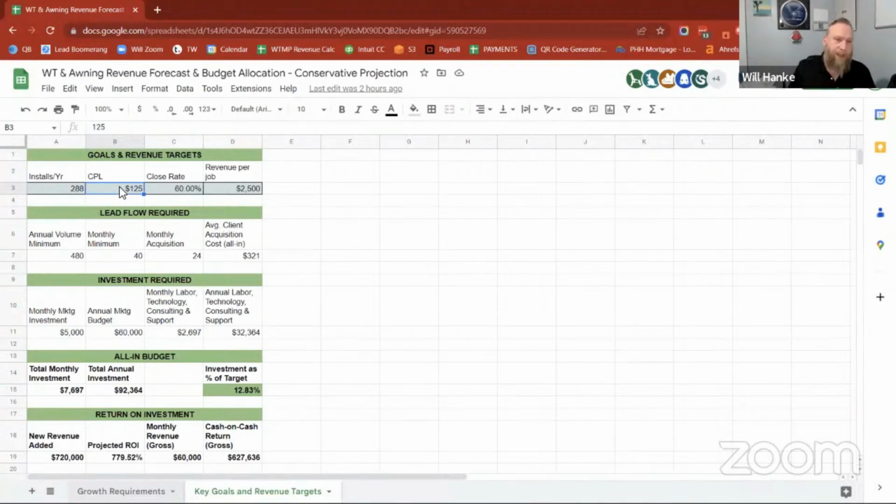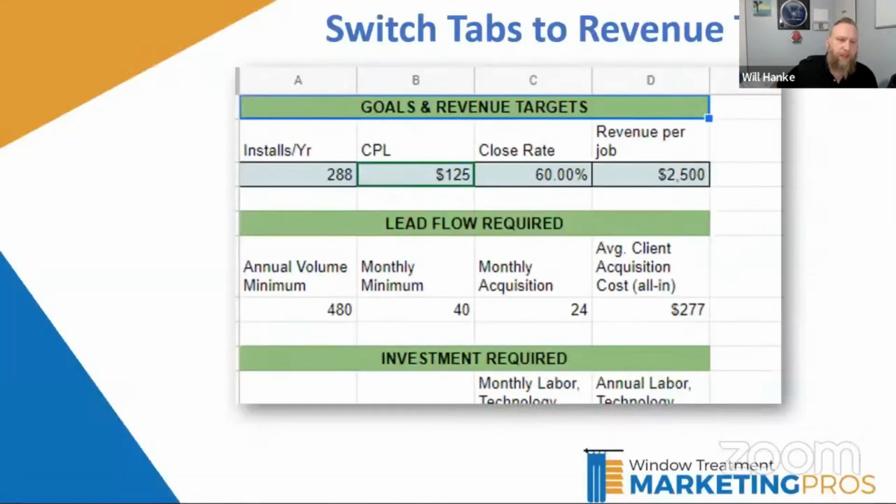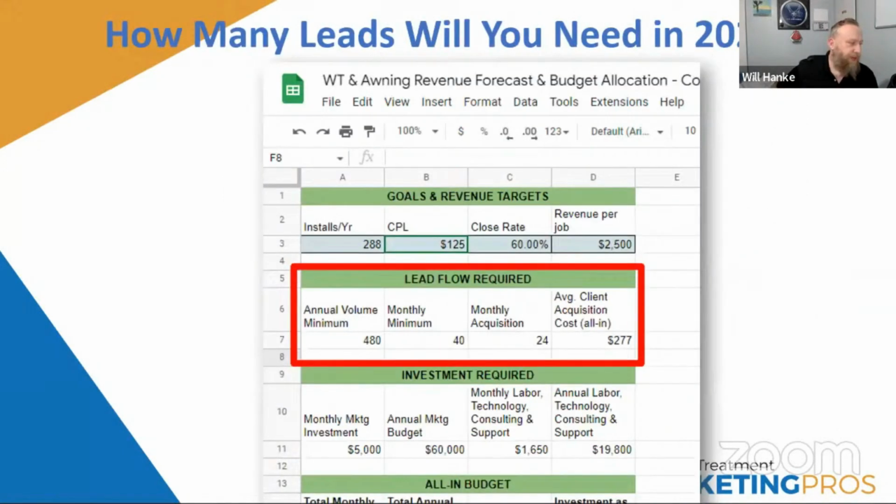So once you plug in these four numbers, in the next section down you'll see your lead flow required, with the numbers that I plugged in. That means I need annually 480 leads for the year in order to hit my goal, which is 40 leads per month.